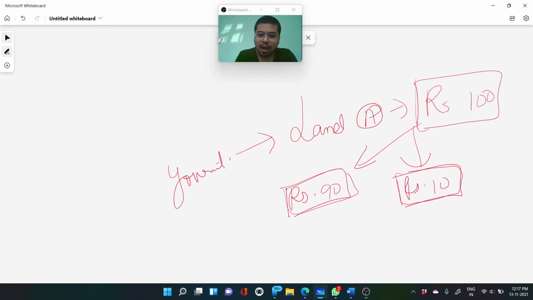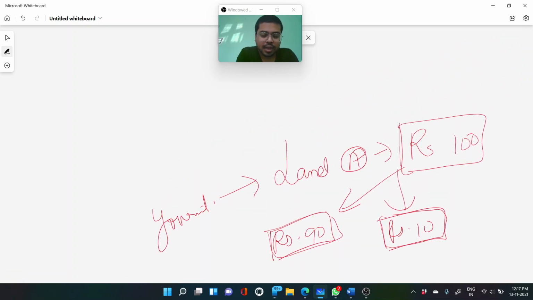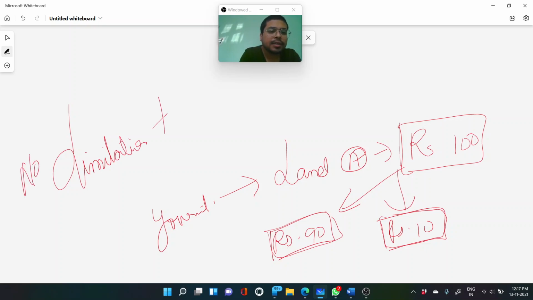Now after that there will be a catch. What is the catch? There was no limitation in the collection of the tax. What kind of limitation am I talking about? The revenue collector was even allowed to collect more than rupees 100, if he was capable of doing so. How?